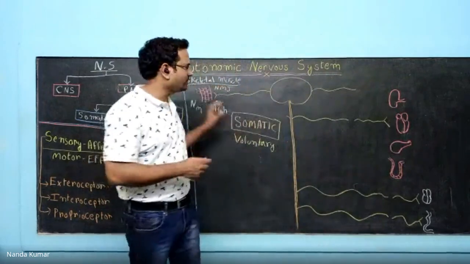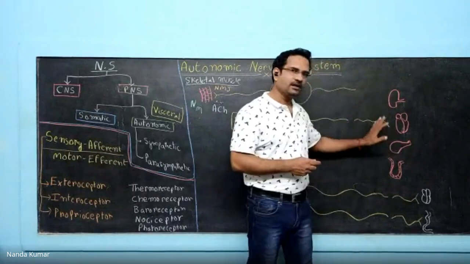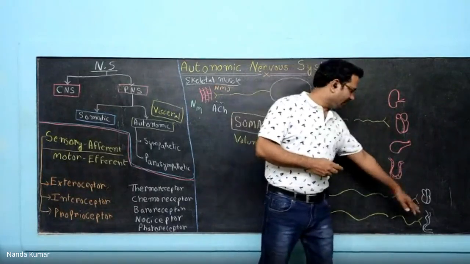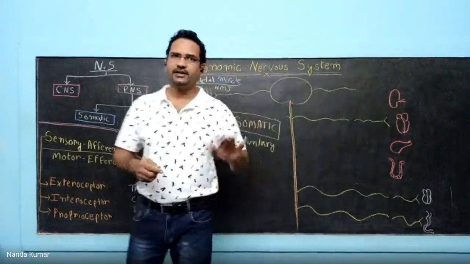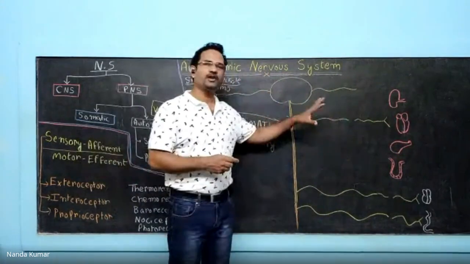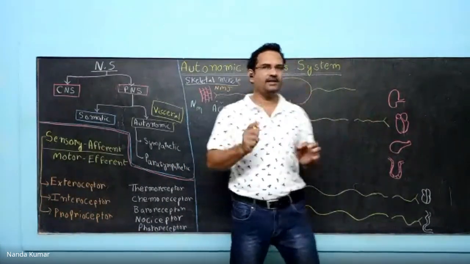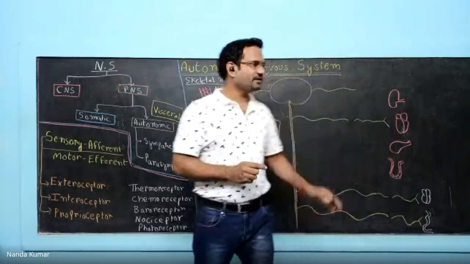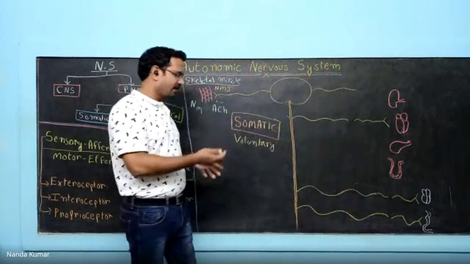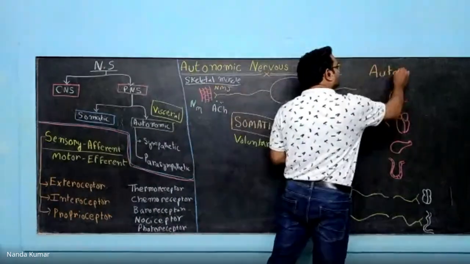Now, all these neurons will innervate organs like heart, kidney, liver, blood vessels, intestine, and sweat glands. So all these organs are innervated by autonomic nervous system, and their release or control is not under our control. Hence, they are known as autonomic nervous system. First, let us understand the differences between autonomic nervous system and somatic nervous system. This fragment is autonomic.